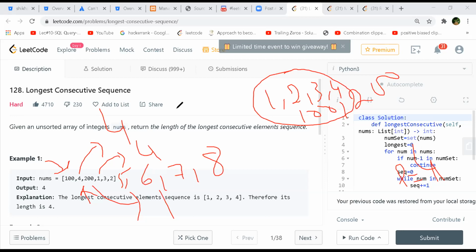You started with 1 and went up to 4, 1 to 4, and there is some visited gap. -1 is there in the set, right? We continue. So if there is 4, then we don't visit it. We skip it. We take the highest number in that sequence and then go back. That's why it's O of n. We don't revisit each of the elements.